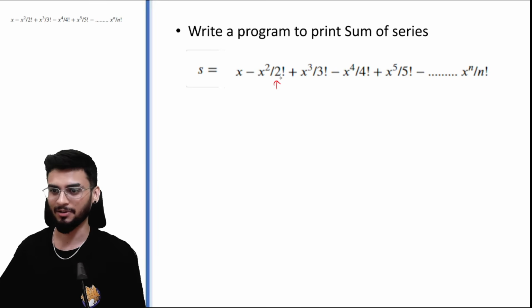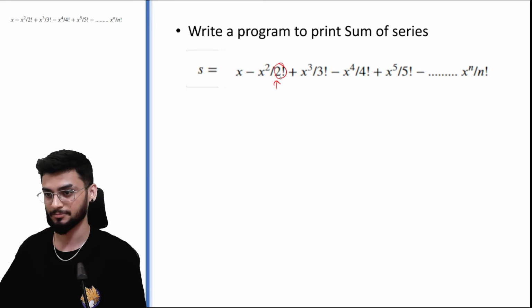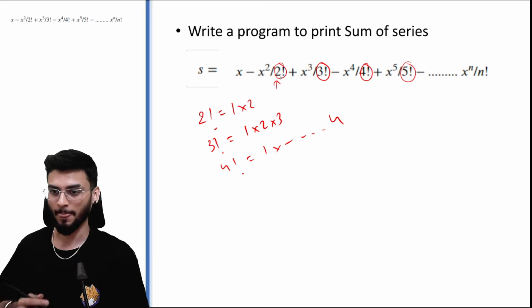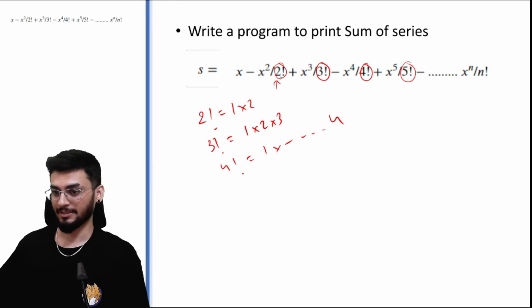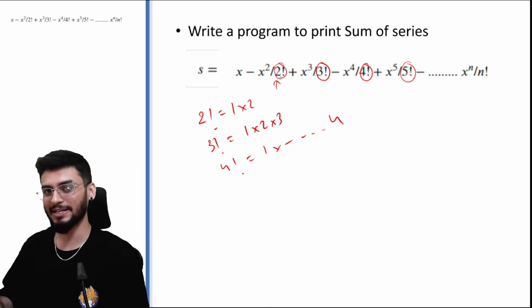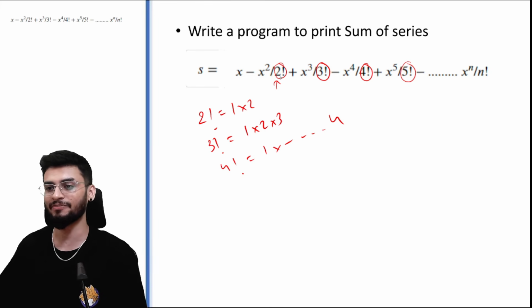simple number, we need to find the denominator as a factorial. I hope you understand what a factorial is. 2 factorial means 1 into 2. 3 factorial means 1 into 2 into 3. 4 factorial means 1 into all these digits till 4. So this program will kind of remain same, but instead of the denominator, we need to find the factorial.